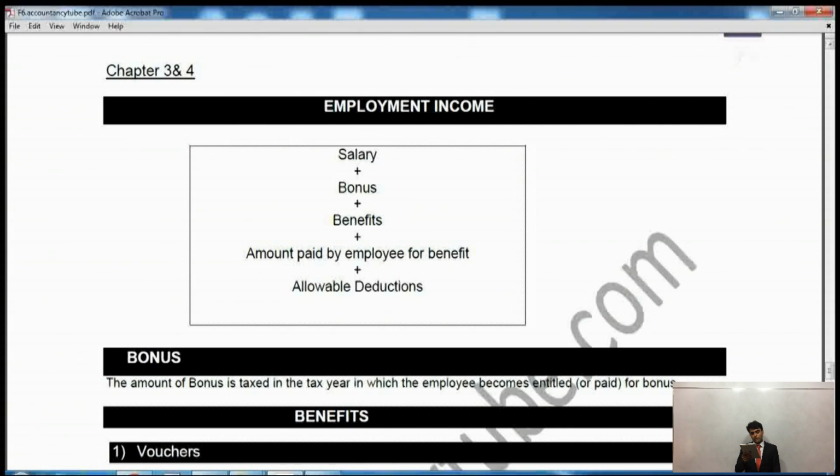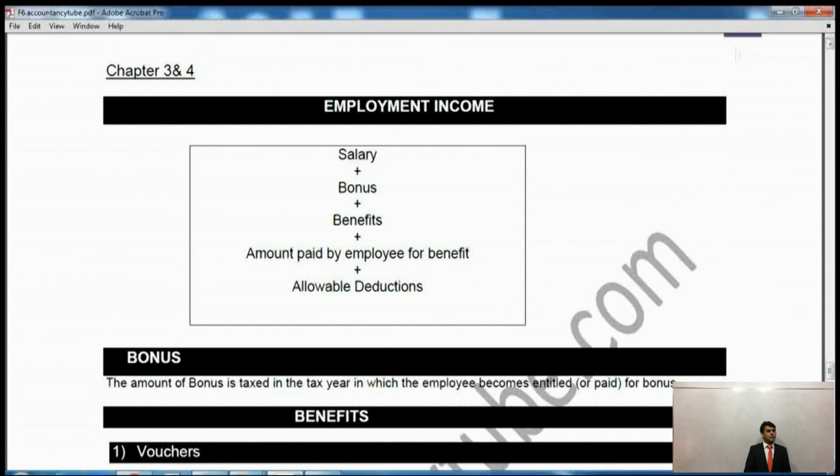After that, it says plus amount paid by employee. Please make sure you rectify it. It is not plus, it is a negative sign. Please write it down as minus. Minus amount paid by employee for benefits, and then again minus allowable deductions. So there are two minuses instead of pluses where you need to make sure you rectify it. So salary plus bonus plus benefits less amount paid by employee for benefits less allowable deductions. Now, amount paid by employee for benefits. Say for example, the employer has provided me a car, but I have paid something to buy the car.